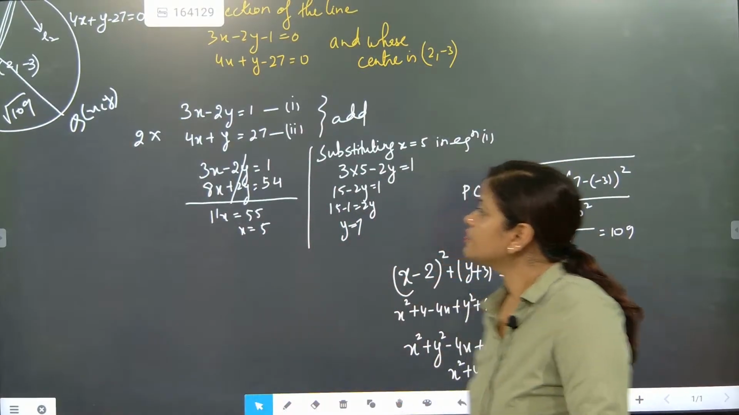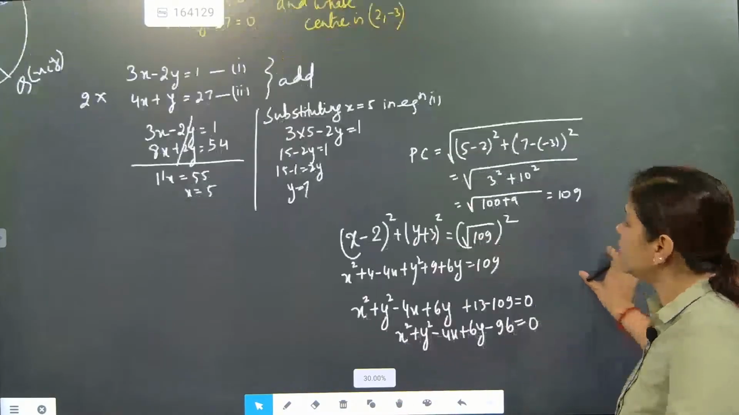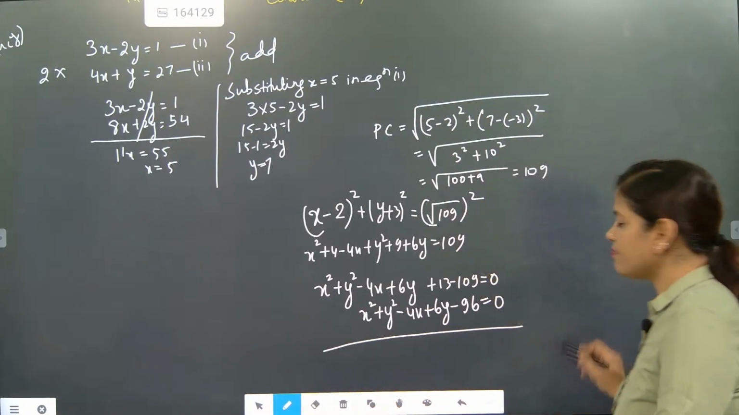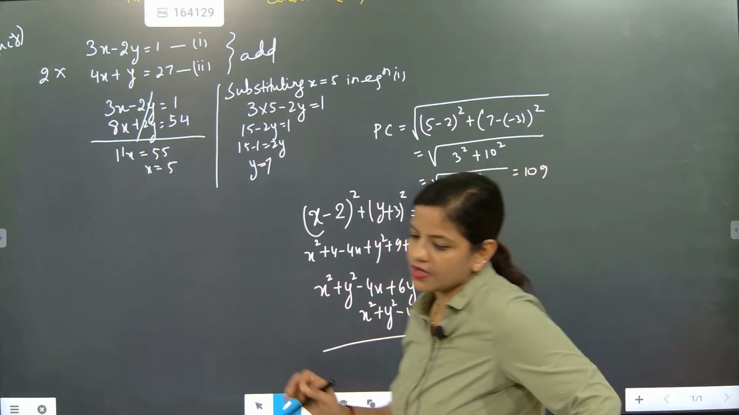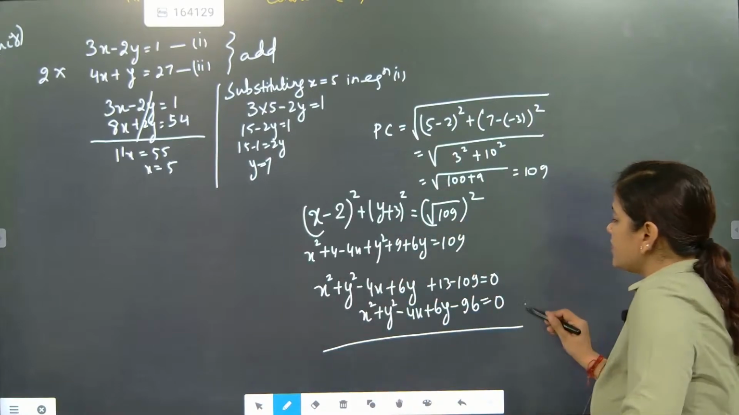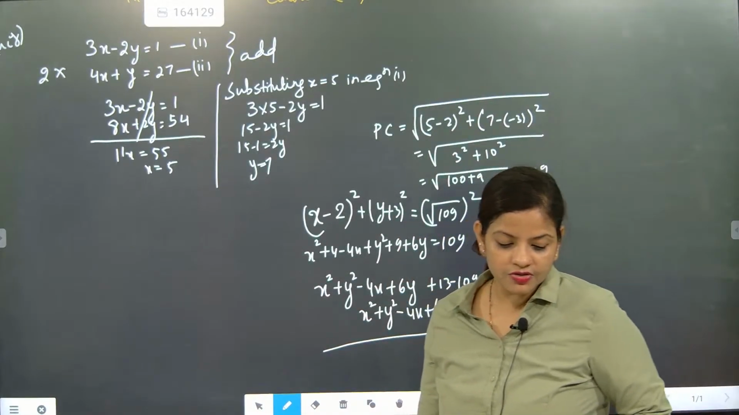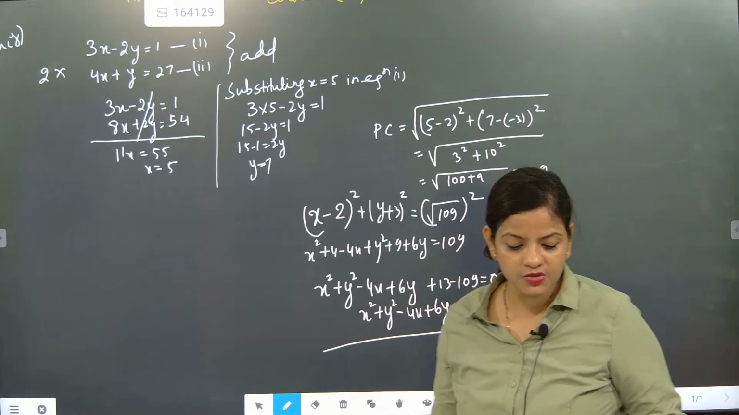Yes beta. So now this will become the equation of the circle: x square plus y square minus 4x plus 6y minus 96 equal to 0. Understood? So this will become the equation of the circle. Now we will solve one more question. Are you ready for it? This is exactly the simple questions we are solving.